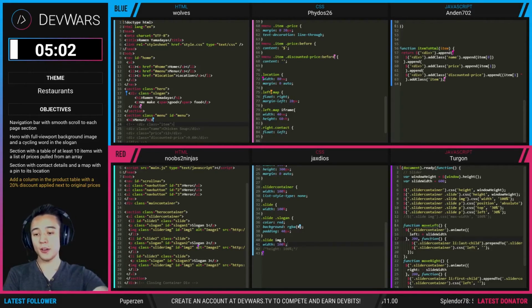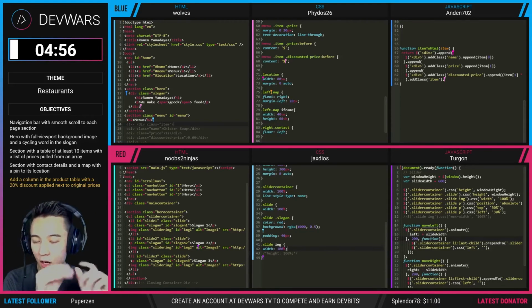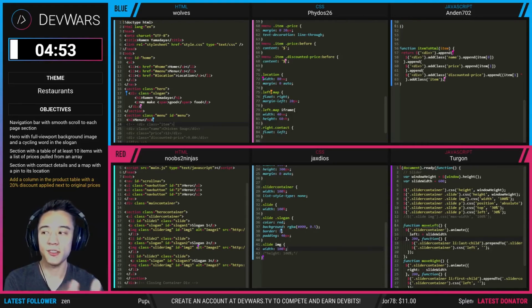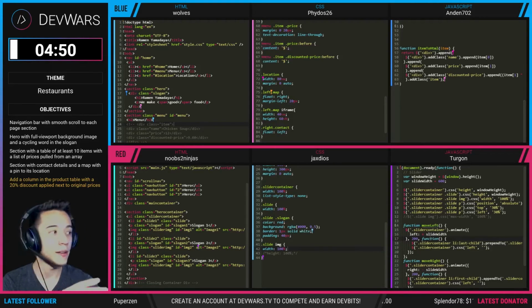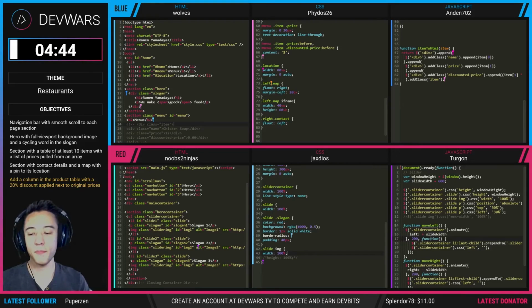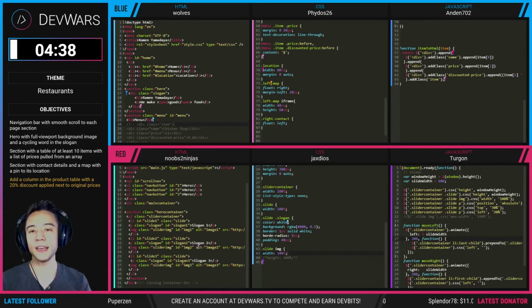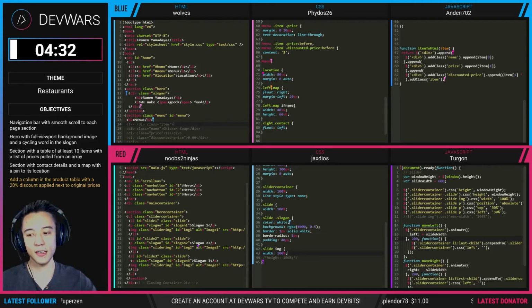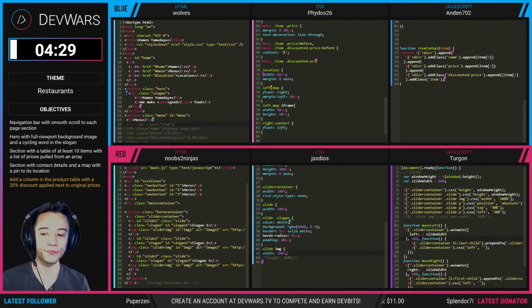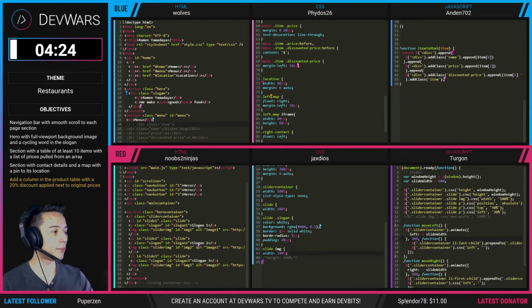However, DevWars is pretty intense. I know for a fact that some of these people who are playing are very good at what they do in real life scenarios, but in DevWars it's very different. For example, Noobs 2 Ninjas, who's handling HTML, cannot intervene. He probably wants to hop on the CSS document and start adding stuff. The only thing he can do is verbally coach them, telling them they need to add a selector here and give it these styles, because he can't go in there and type. He's only in control of HTML.